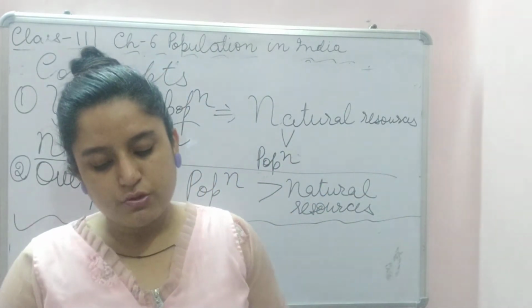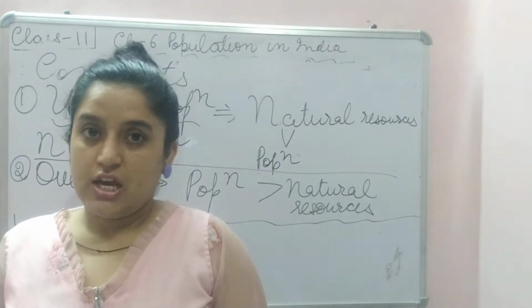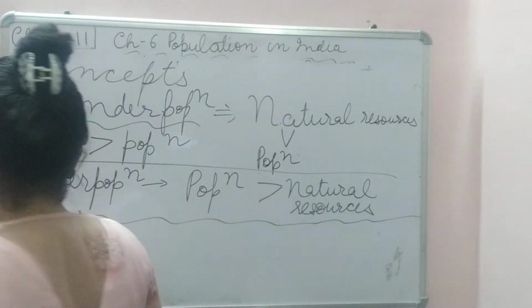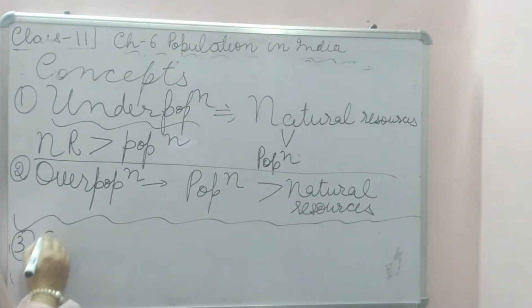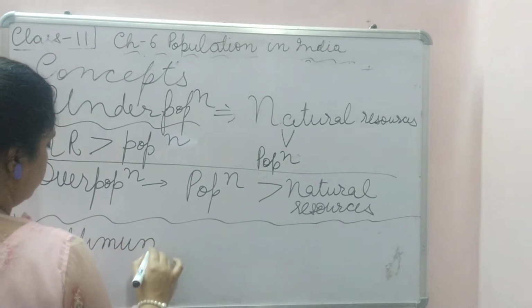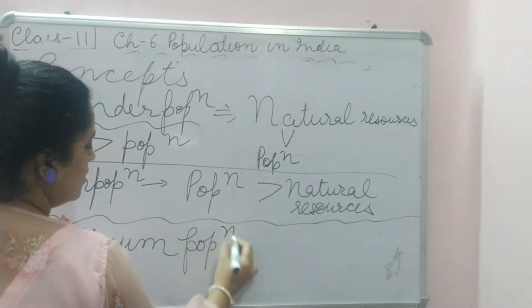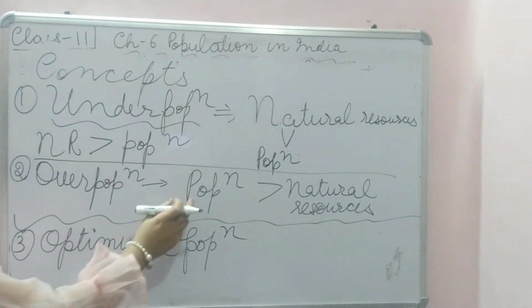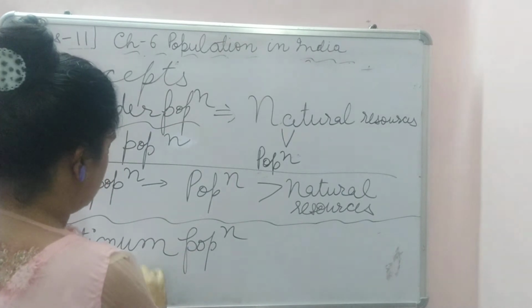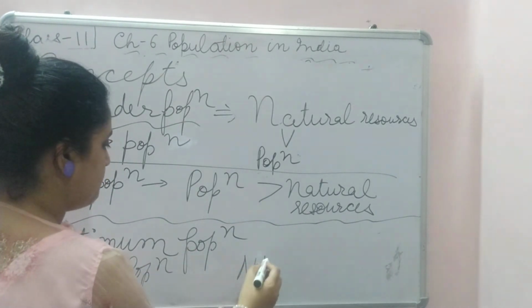There is a balance between population growth and availability of natural resources. That is optimum population.